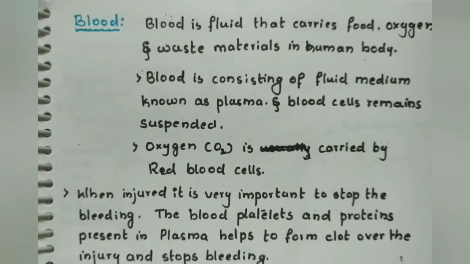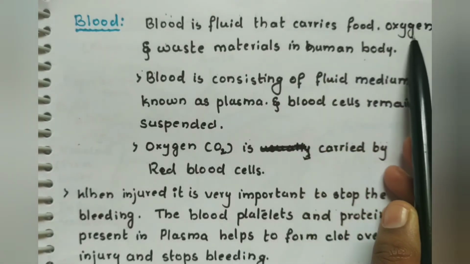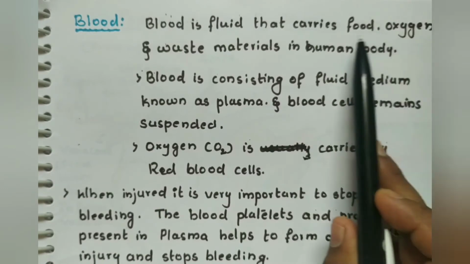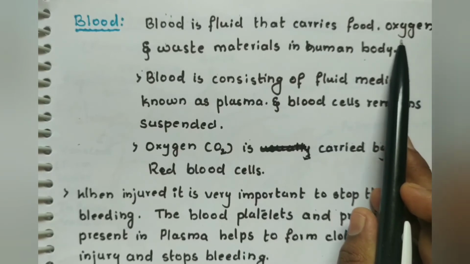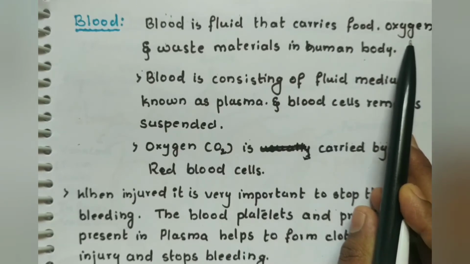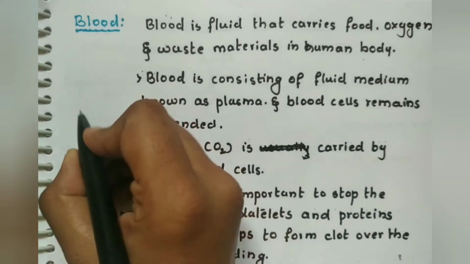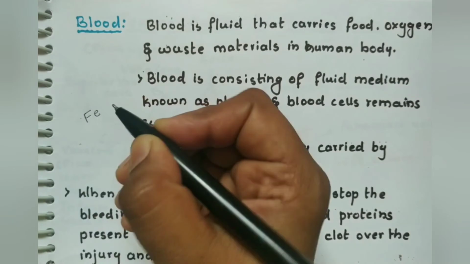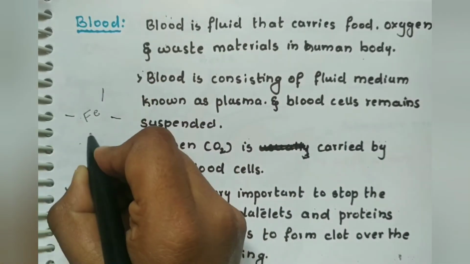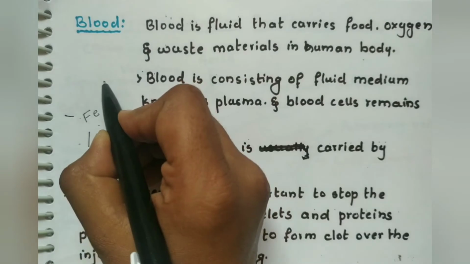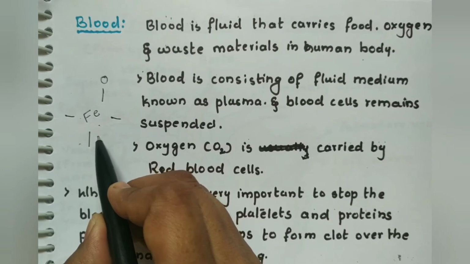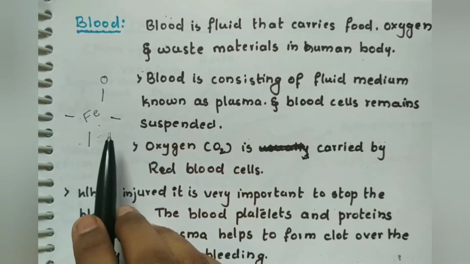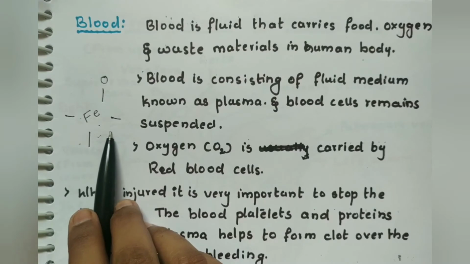The next component of the transportation system is blood. Blood is a fluid that carries oxygen. Hemoglobin is the complex which helps to hold the oxygen. What does hemoglobin contain? Hemoglobin contains iron as the center element. It is a complex of iron wherein it holds oxygen on one side, and this helps to carry the oxygen. The hemoglobin also gives the red color to the blood.